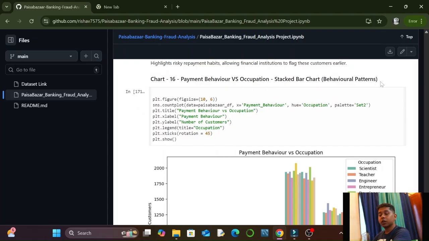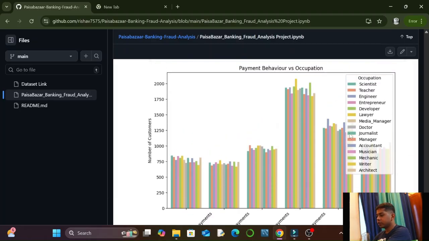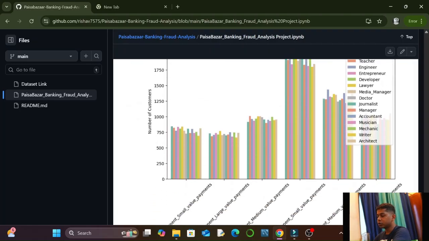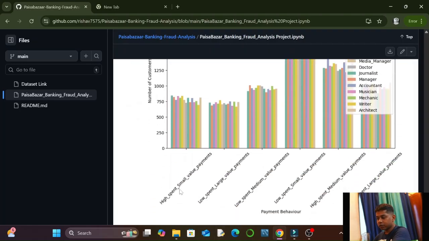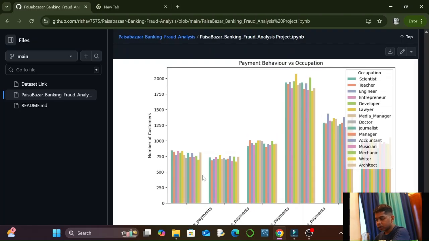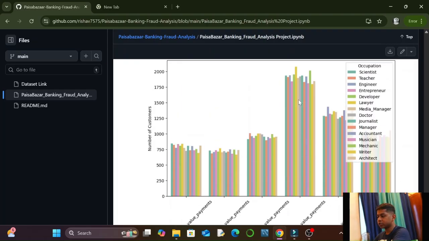In the behavioral patterns section, the next chart was payment behaviors versus occupation. That was a stacked bar chart. In this we have taken occupations in the legend. All the different types of occupation are represented by different colors from Set 2, a palette color name. We have taken all the different types of payment behaviors in the x-axis and number of customers in the y-axis, and all the different types of occupations are represented with every payment behavior, as you can see in this stacked bar.